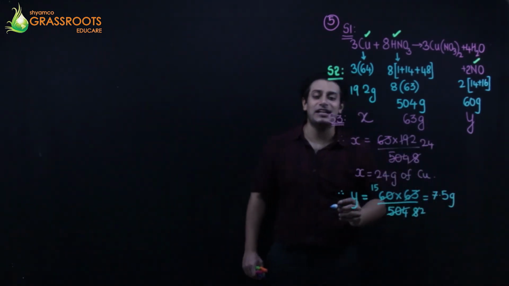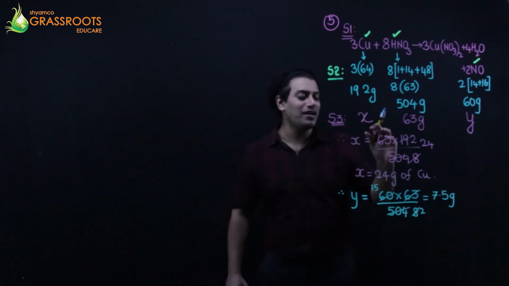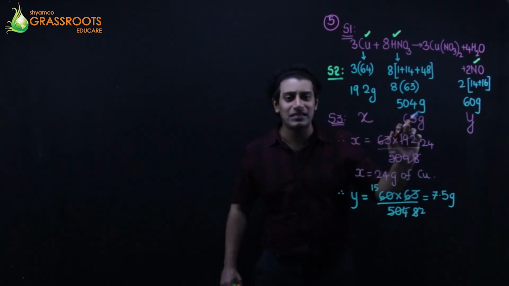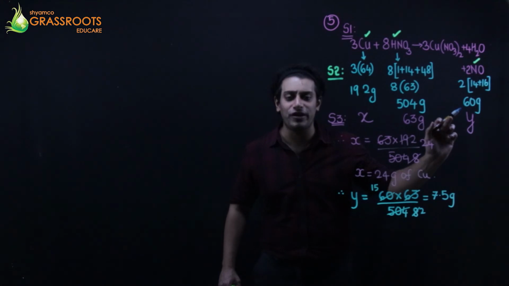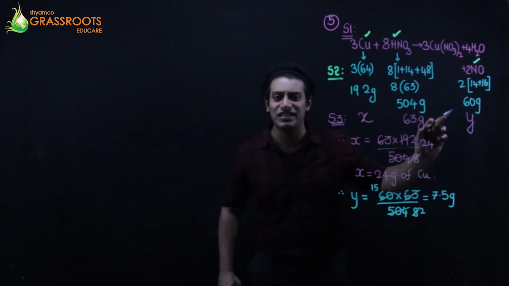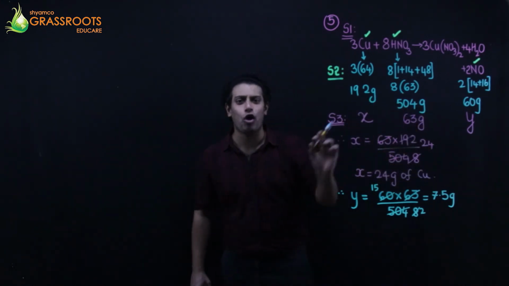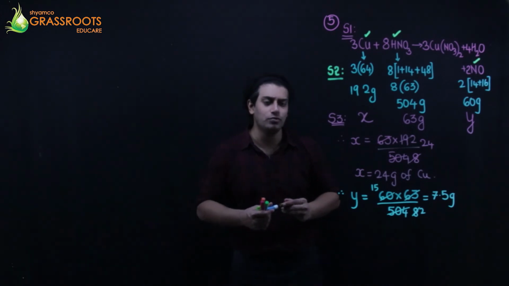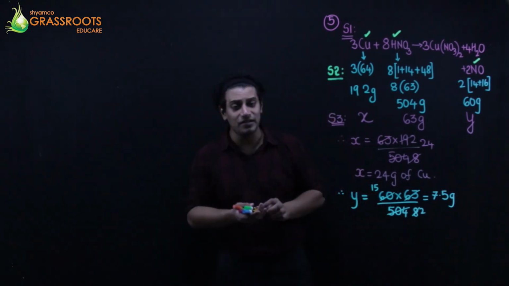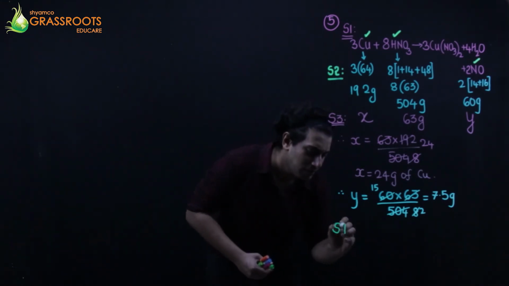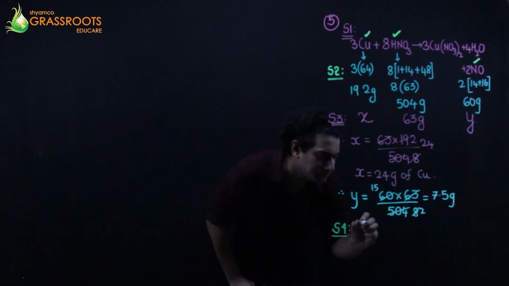This is the weight of nitric oxide you will get when 24 grams of copper react with 63 grams of nitric acid. I will get 7.5 grams of nitric oxide. But the weight of nitric oxide is not asked, the volume of nitric oxide is asked. To find the volume, I have the weight. Let's find the volume. Step 4.